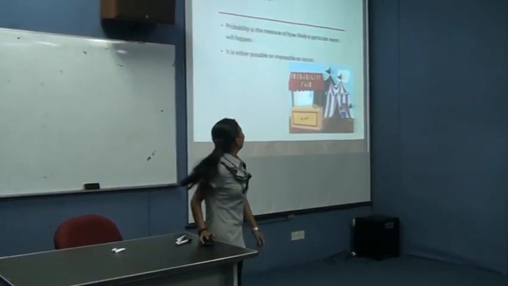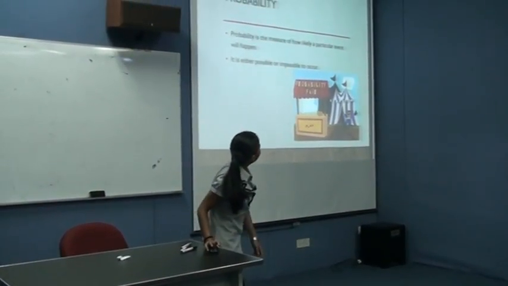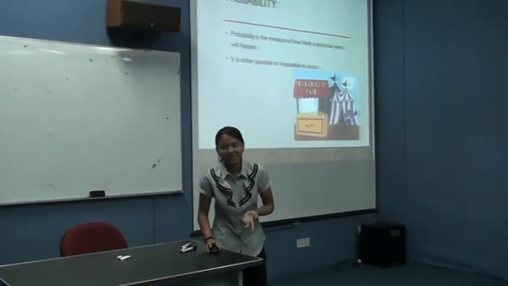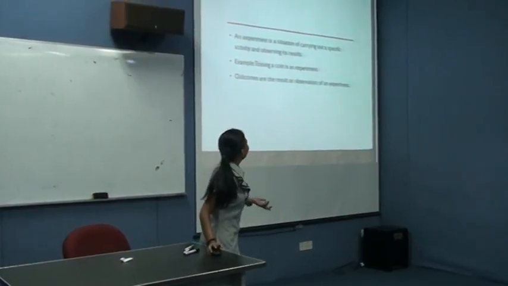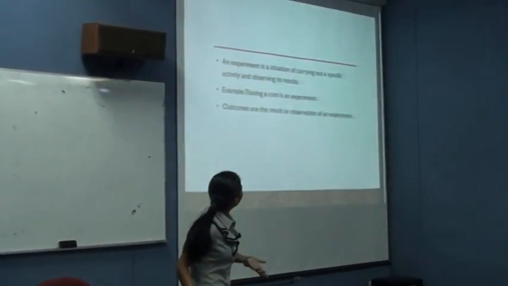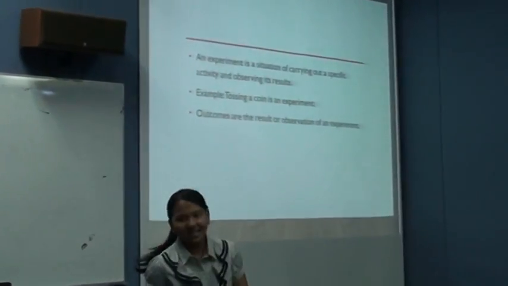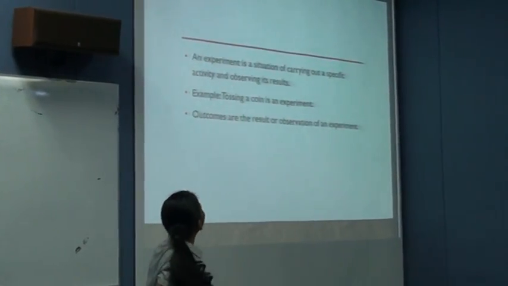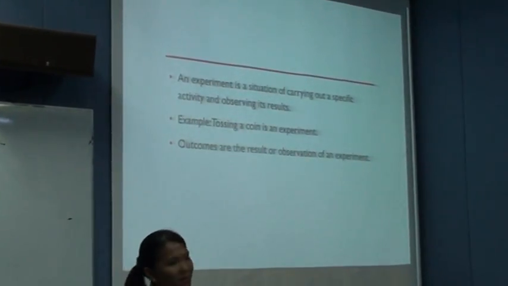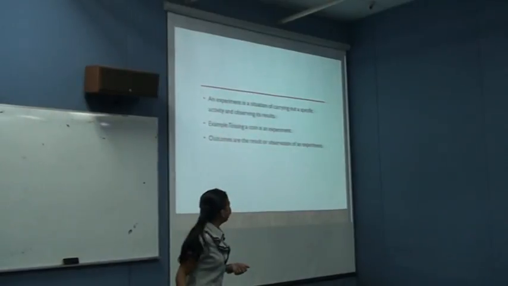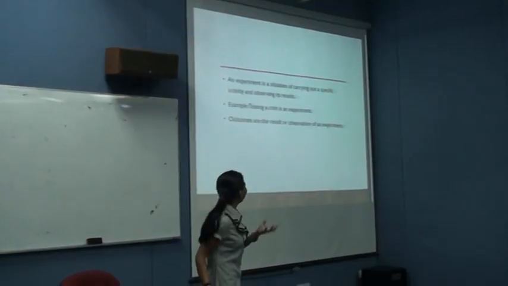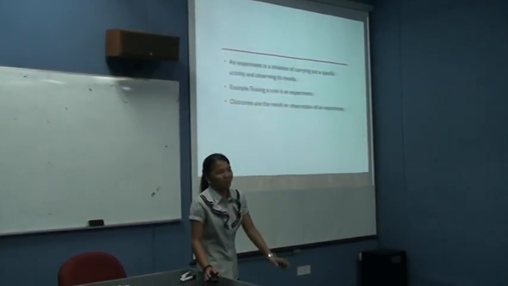So let us look at what probability is. Probability is the measure of how likely a particular event will happen. It is either possible to occur or impossible to occur. So we need an experiment to get the probability. So what is an experiment? An experiment is a situation of carrying out a specific activity and observing its result. An example of an experiment is tossing a coin. When we toss a coin, we will get an outcome. So what is an outcome? Outcomes are the result or observation of an experiment.